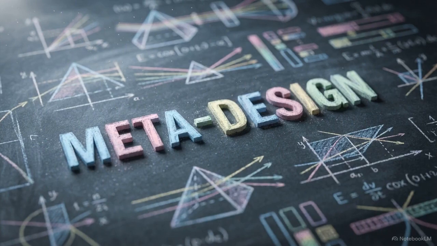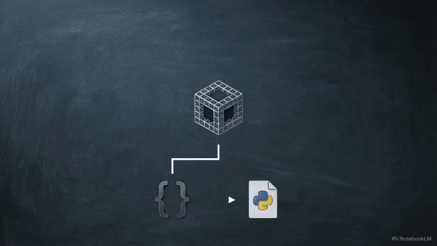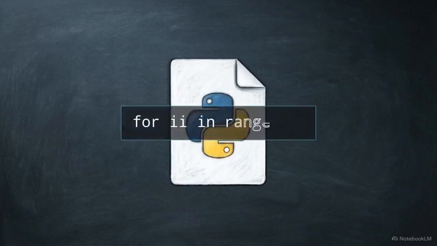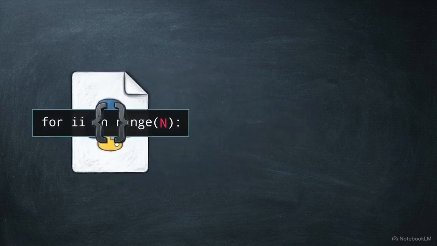To bypass the scaling bottleneck, researchers introduced a framework called meta-design. Instead of training an AI to draw a single physical setup for one state, the team trained a model to generate a meta-solution. A meta-solution is human-readable Python code that contains general construction rules for an entire class of quantum states. By incorporating logical structures like a for loop, a single script can define the underlying physics for a system